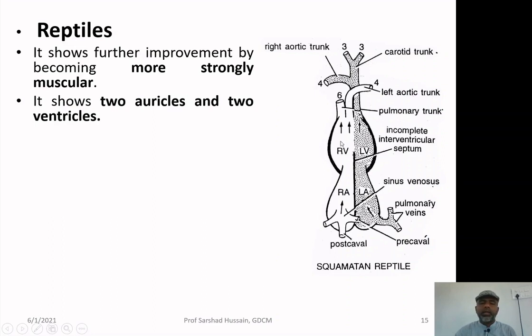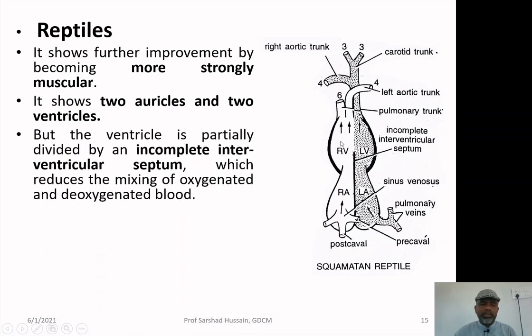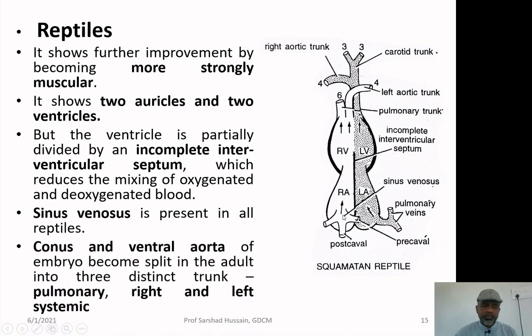So, there is still mixing of the blood, but the mixing is reduced because some wall is present over there. The sinus venosus is present over there, and you can see it.